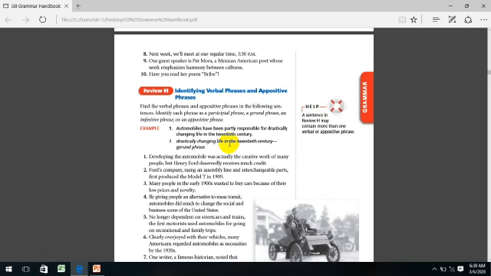Guys, we have here wanted to buy. To buy here is actually infinitive form, so it's also verbal phrase. To buy cars because of their low prices. So to buy cars is the infinitive phrase, and it is verbal phrase.